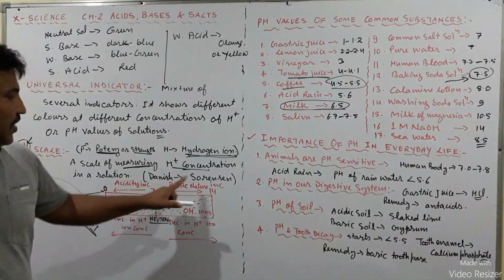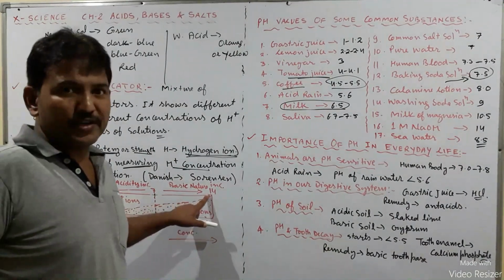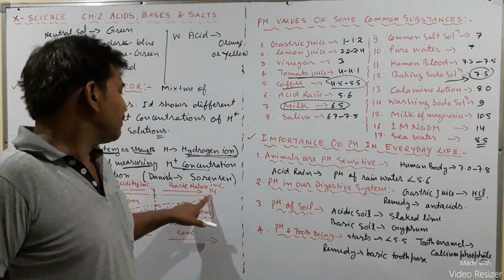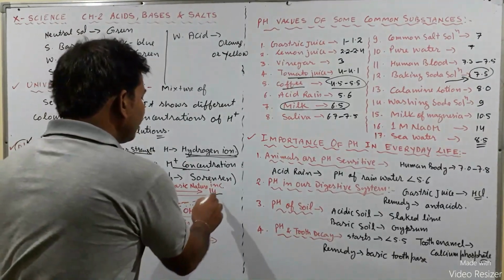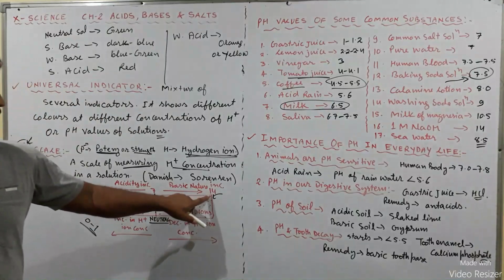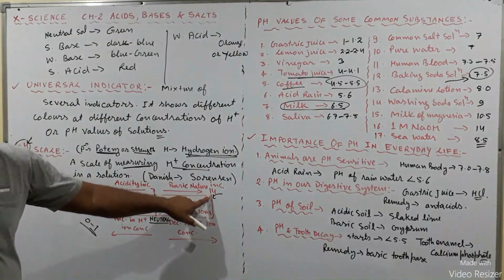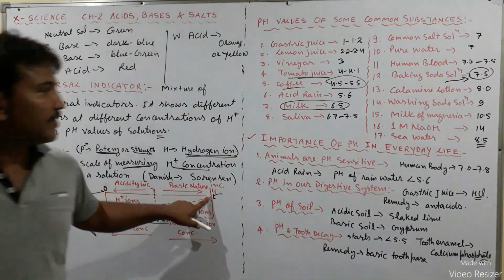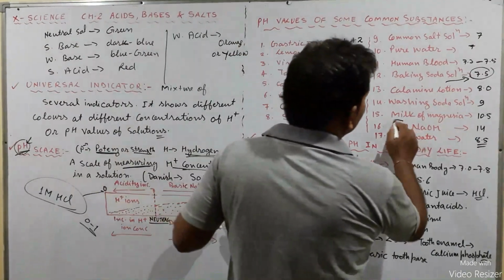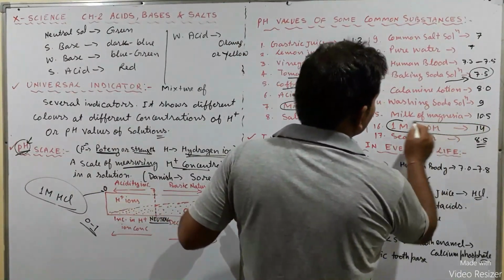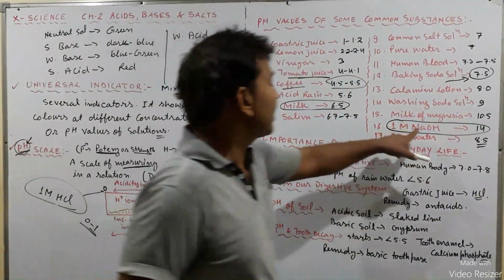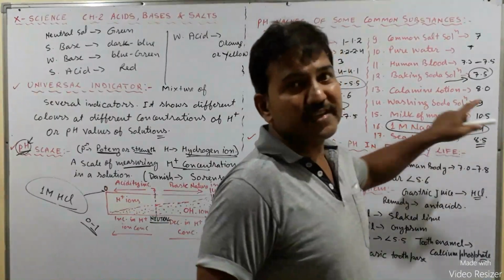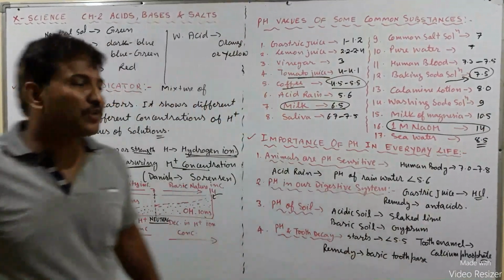And as soon as we approach the number 14, the basicity increases. For example, if we come to the pH value 14, then we will get a strong base, and we have the example of 1M NaOH. Its pH value is 14.